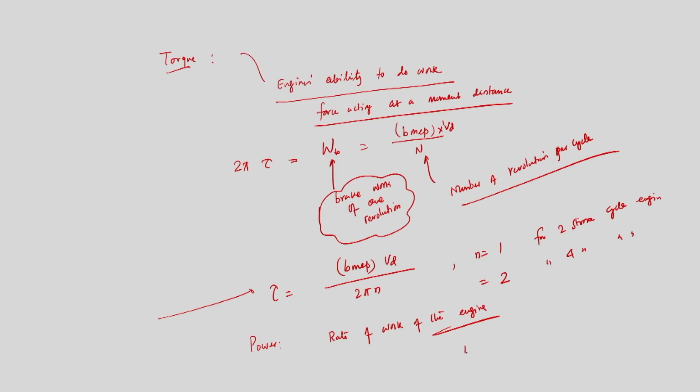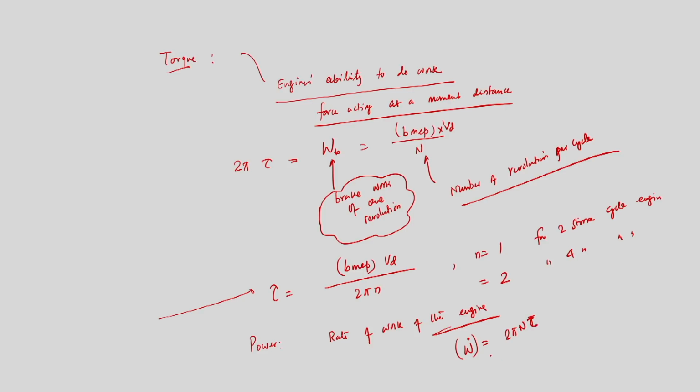While calculating power, that is the rate of work of the engine, if I write W dot, that will be equal to 2 pi N tau, where N is the engine speed and tau is the torque.